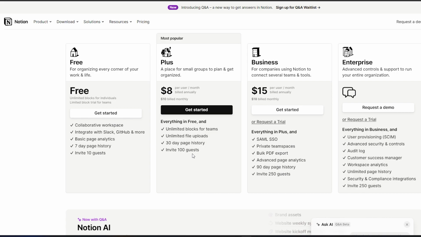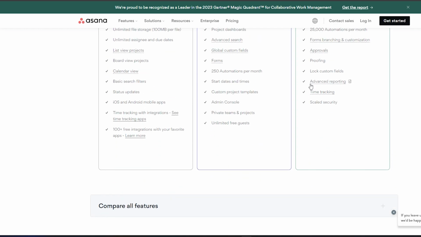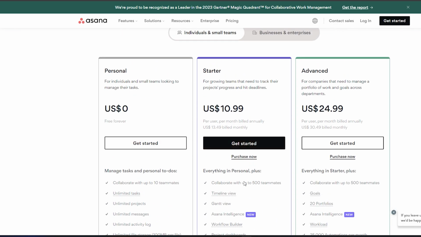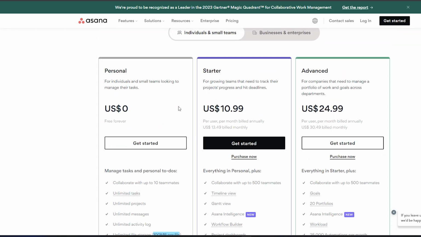On the other hand, Asana has a variety of pricing models, including personal, starter, and advanced. Its free subscription benefits teams starting project management, and unlimited file storage of up to 100 MB per file. Furthermore, it allows invites of up to 15 guests. Its paid plan starts at $10.99 a month. Therefore, Asana is the cheapest option with a bonus file storage space.